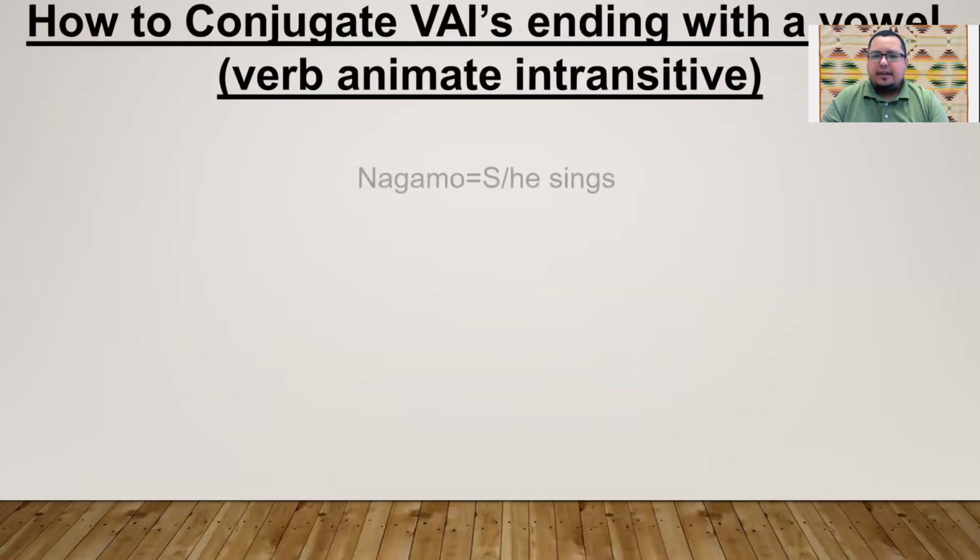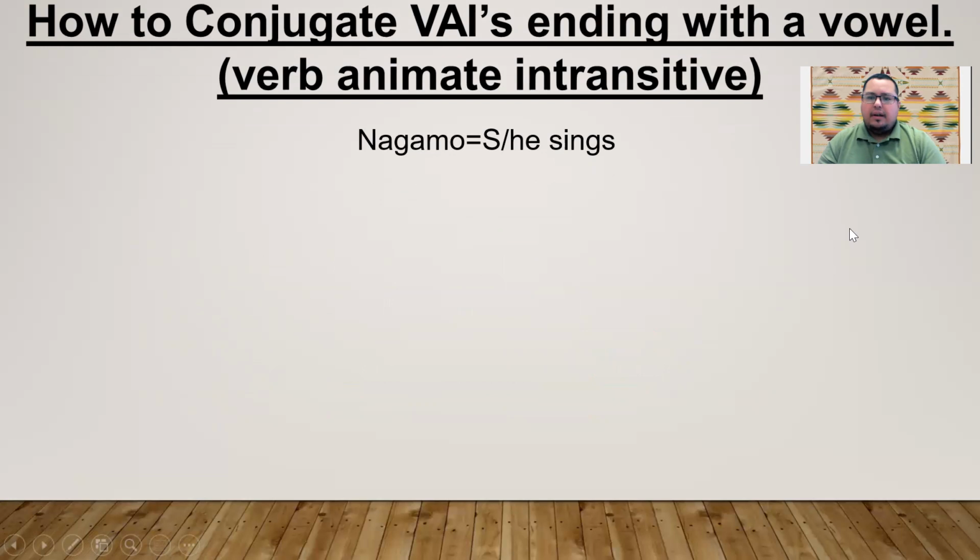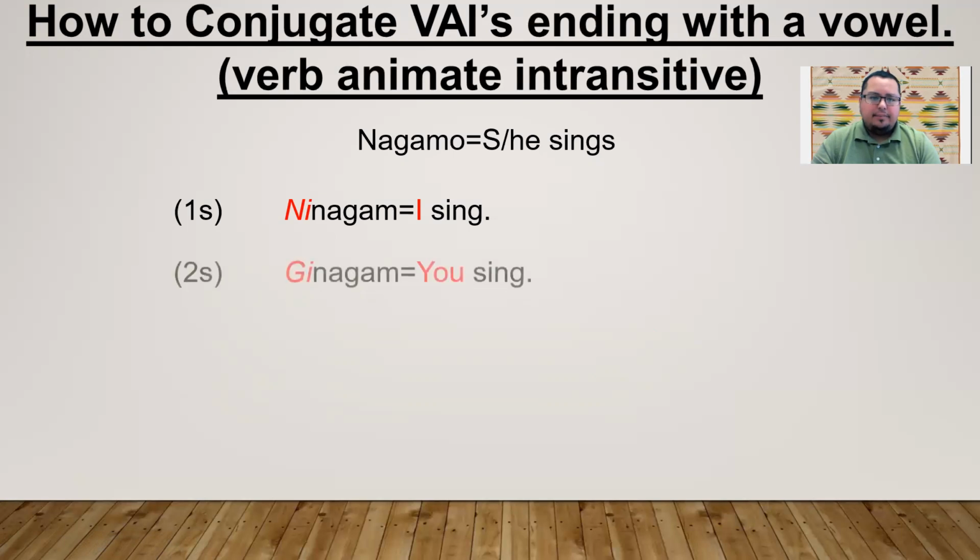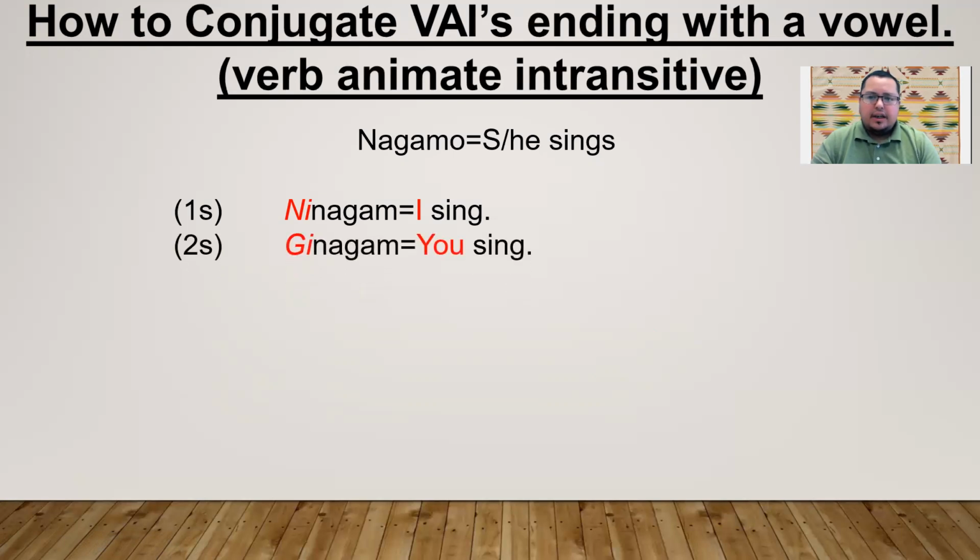All right, we're going to use another example here with the short O. The rule was to drop the short I and short O, so we're going to give you an O example. Nagamo, she or he sings. First person singular: ninagam, I sing. Second person, you: ginagam, you sing. She or he sings: nagamo. Remember, we said the O drops off on these first two.